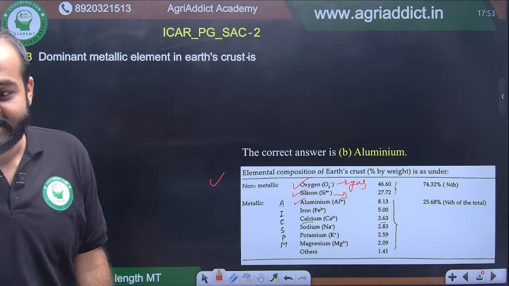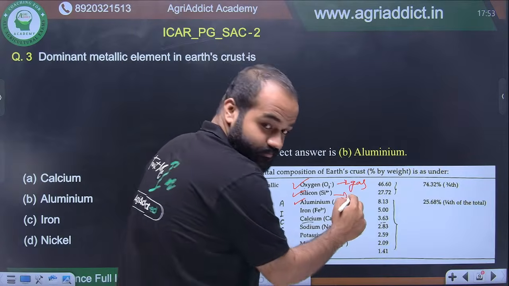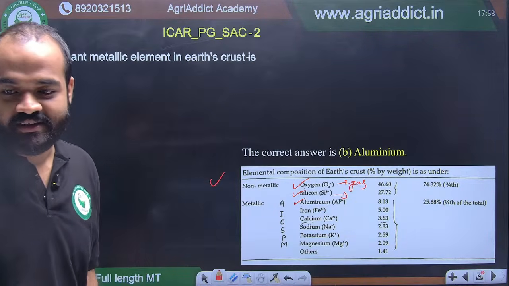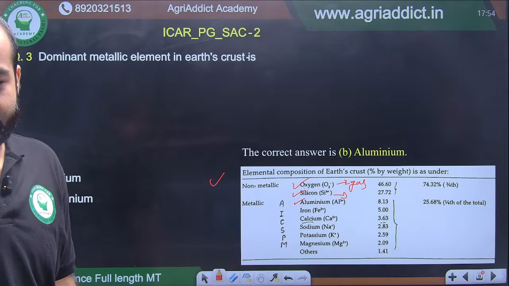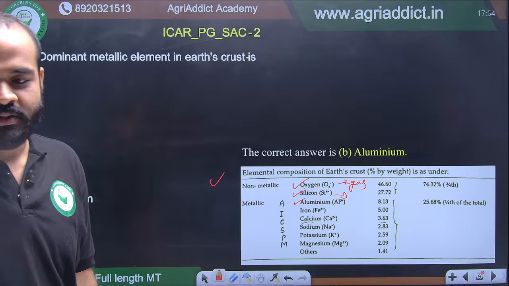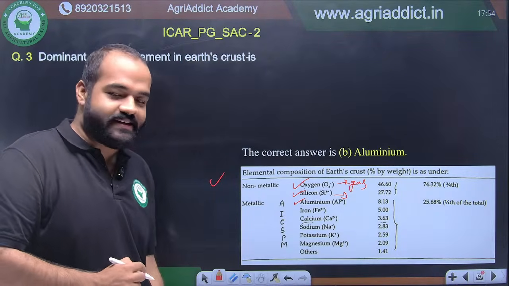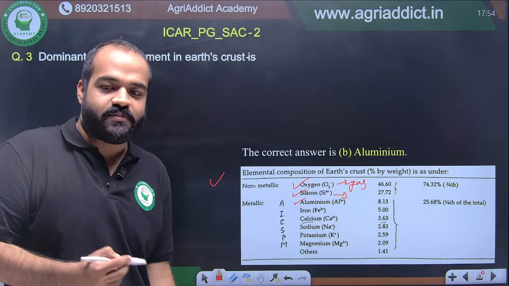Silicon is what? Can anyone tell? Why is silicon not the answer? Silicon is what type of compound? What type of element?